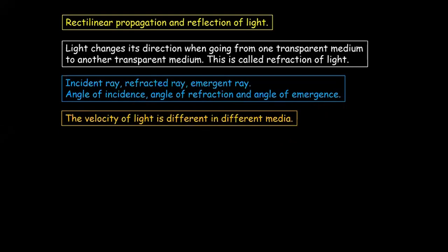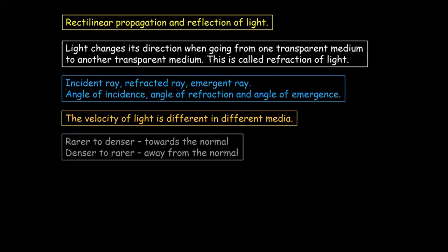And then we understood two very important rules. When light travels from a rarer medium to a denser medium, it bends towards the normal, and when light travels from a denser medium to a rarer medium, it bends away from the normal. My dear friends, today's entire lecture is going to be based on these rules. So what I'm doing is I'm taking a 30 seconds pause. I want you to revise the two rules and remember them for the entire lecture today. Come on, your 30 seconds start now.